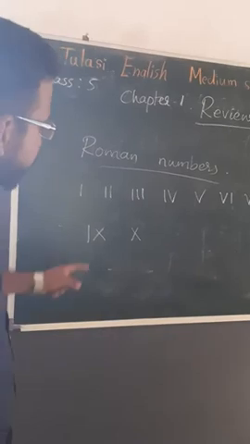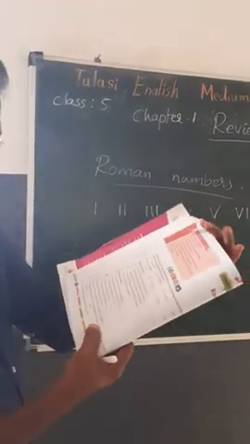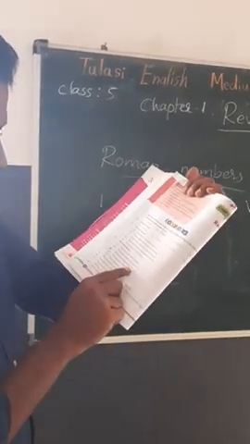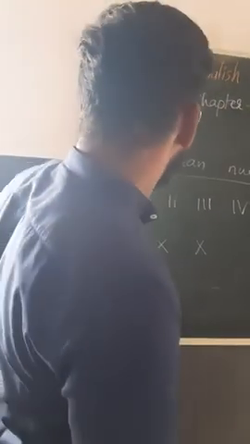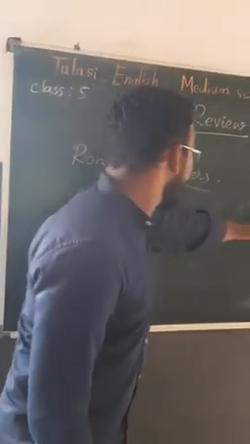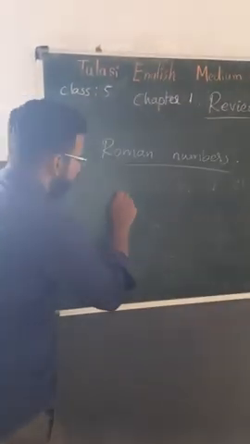We have to use the Roman numerals for 76.